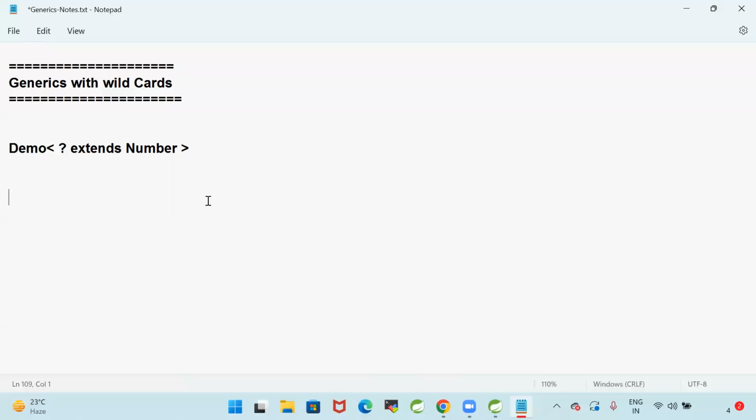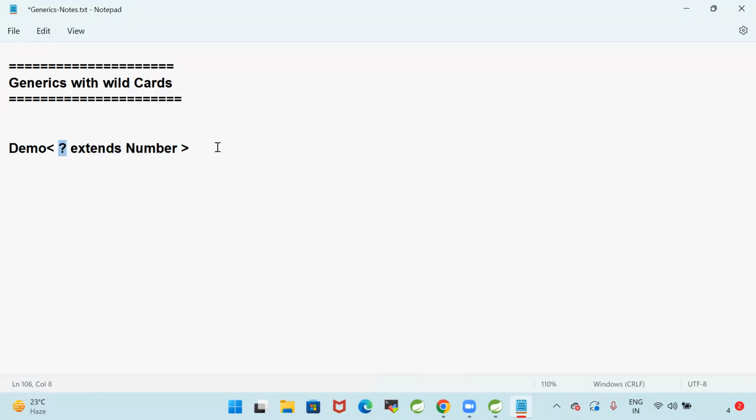So what is a wildcard in the generic? It defines what value it should accept, what value we are going to store. Suppose if I specify Demo<T>, the demo class can hold anything. If I specify question mark extends Number, the demo class can take any class object which extends from Number.